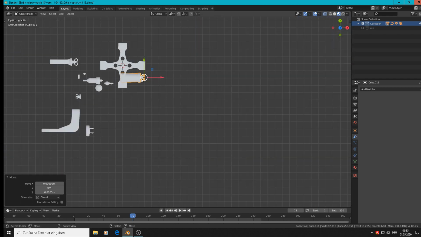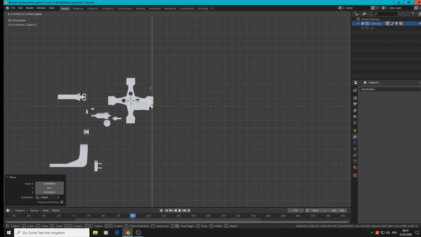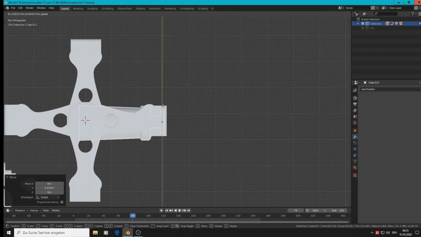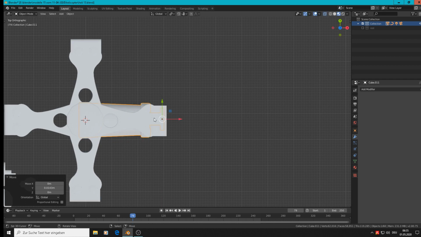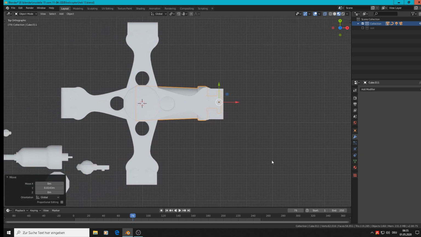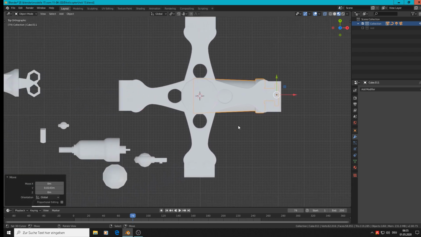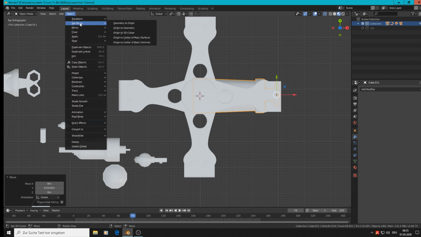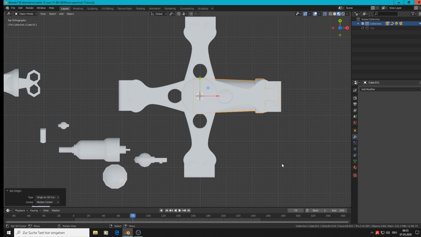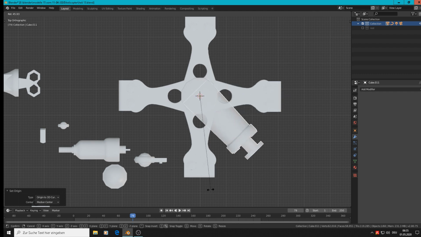So top view, we see what we have. We bring it down under, but that is not the position we want to start because it is between the other ones. But we need here the origin. So object set origin to 3D cursor, and then we simply can type R for rotate and bring it there.